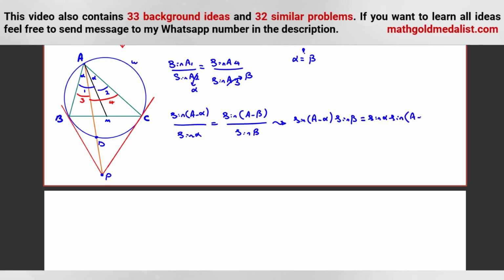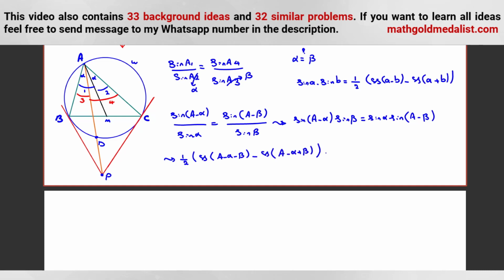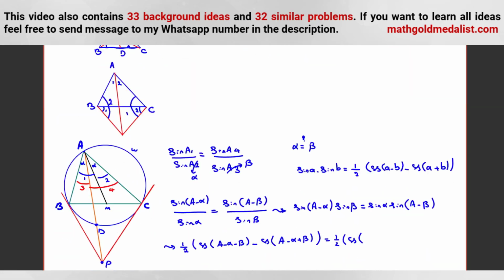Okay? And we have an important formula that sine A times sine B is 1/2 of cos of A minus B minus cos of A plus B. So in this part we can say 1/2 cos of A minus alpha minus beta minus cos of A minus alpha plus beta is equal to 1/2 cos of alpha minus this, or this minus this, because we know again it will be which idea? Idea 17, idea 18.